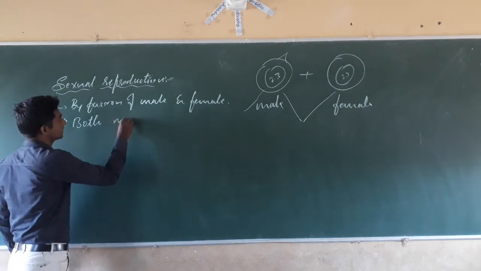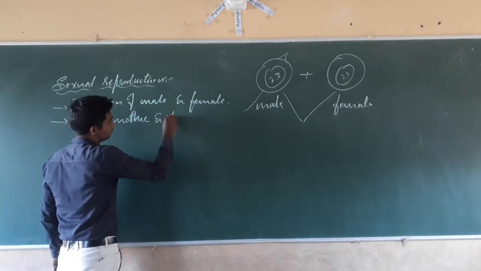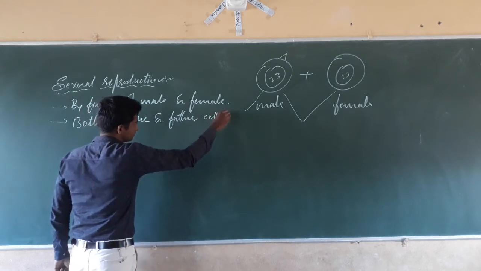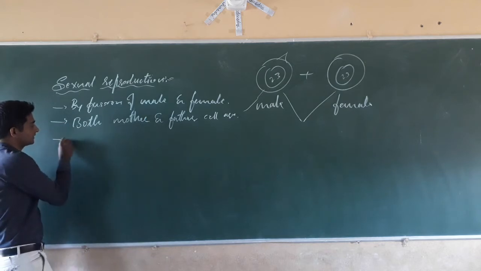Both mother and father cells are necessary.